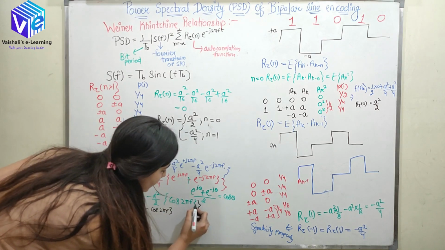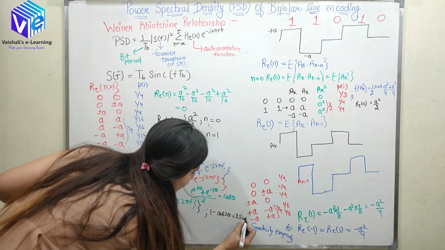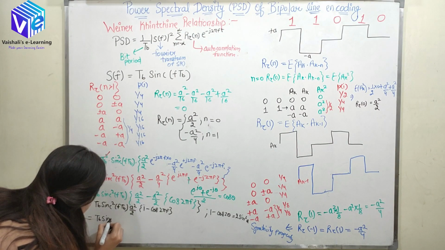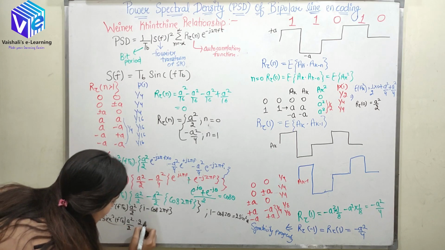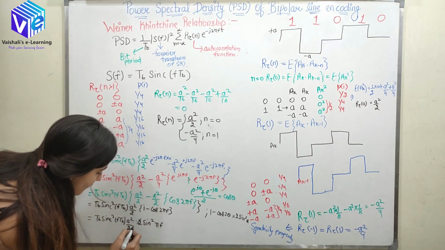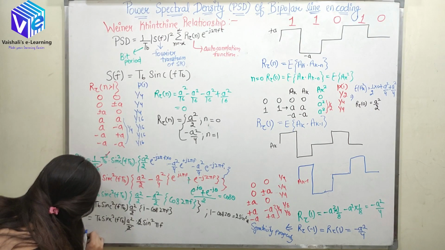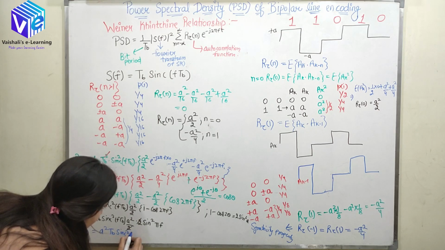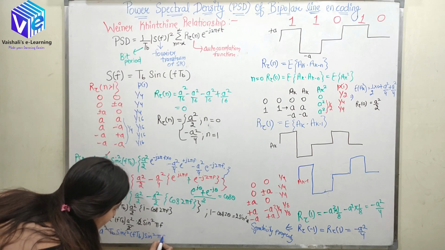I know another formula, 1 minus cos 2 theta is equal to 2 sin square theta. So I'll replace it, which would be equal to TB sinc square f TB into a square by 2 into 2 sin square pi f. So now this 2 and this 2 would get cancelled out and I am left with PSD is equal to a square TB sinc square f TB sin square pi f.